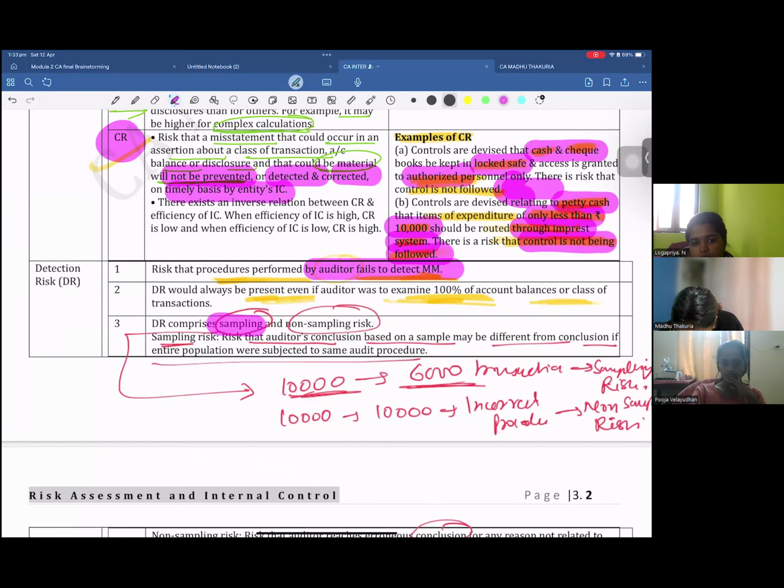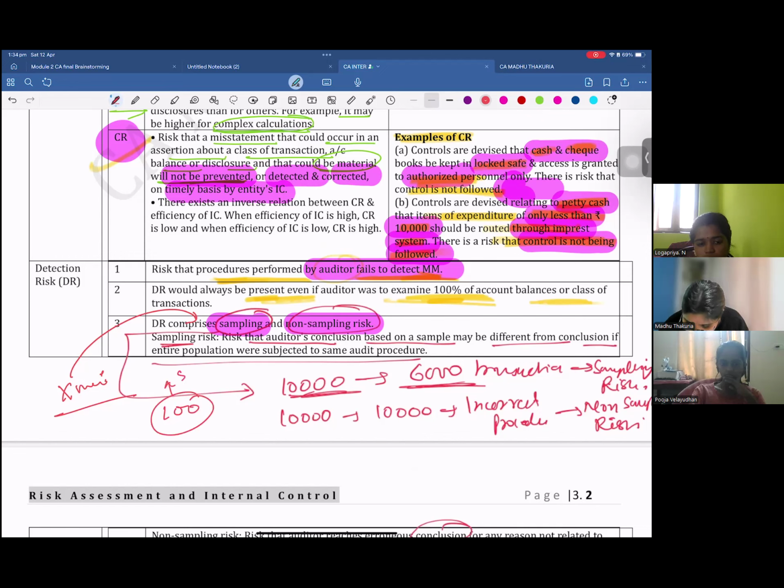Either it can be sampling risk or it can be non-sampling risk. What is sampling risk? That the samples you have selected did not contain any misstatement, but the items that did not come into your sample did. For example, out of 100 transactions, you selected 50 to check. In these 50 transactions, there were no misstatements. But in the remaining 50, at least 50% of transactions were misstated. It just didn't get captured into your sample, right? That is the sampling risk.